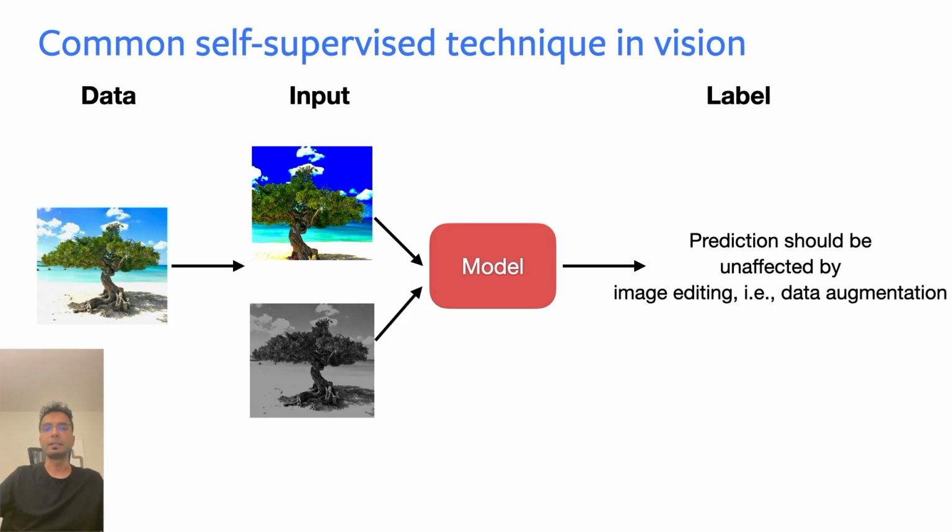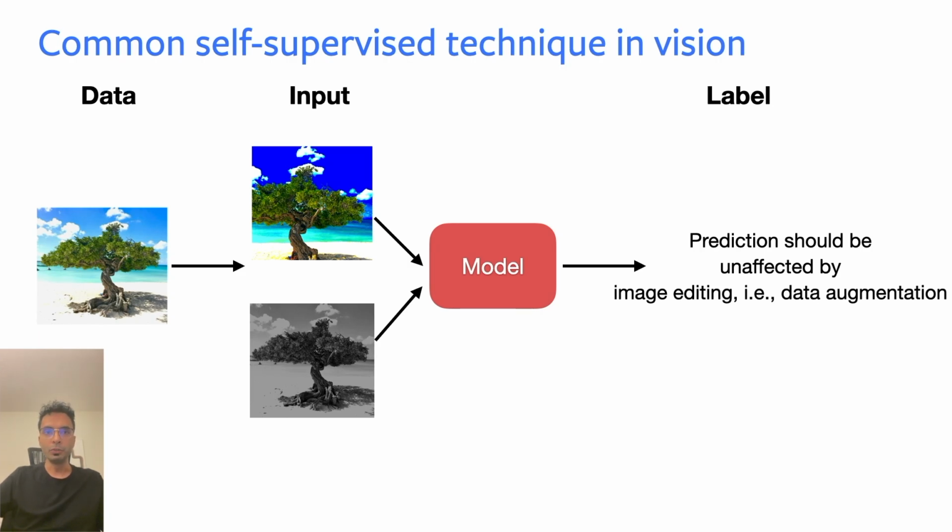The common technique for self-supervised learning in vision has been to take an input image and compute some image edits of it. In this case, we take this image, we can make it darker, we can zoom into a different part of it, and we train our model such that its predictions should be unaffected by whatever image edits we've applied to it. And so this becomes the label or the supervision that we're going to use.